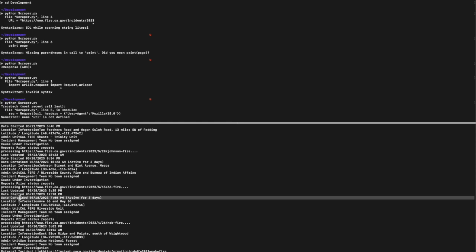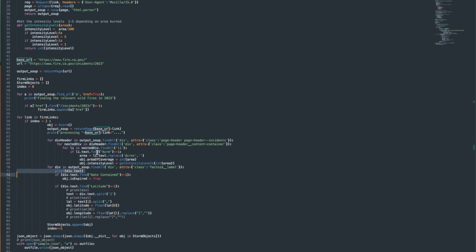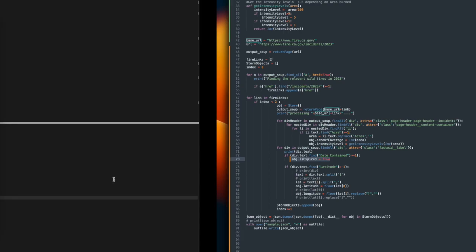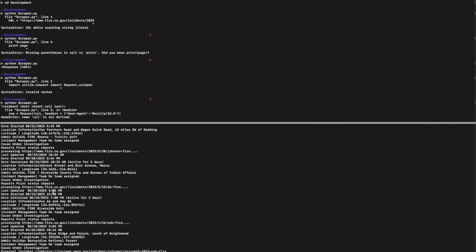After that we are going to get the latitude and longitude. I am going to paste here the values of latitude and longitude so I can show you how the code is working. Here I have copied the latitude and longitude and pasted it, and you can compare it with the code. First I find if it contains the latitude string.